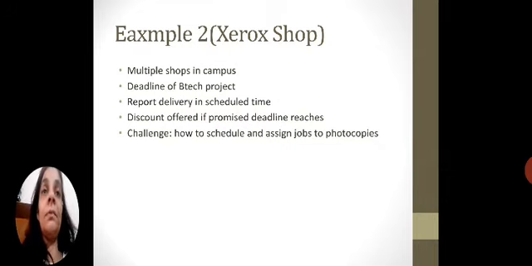So in this time frame there are of course some bigger jobs and some smaller jobs. Some photocopies will be finished faster and some may take longer, but at the same time they all have to run on the same machines that the Xerox shop has. Now you can reorder things.